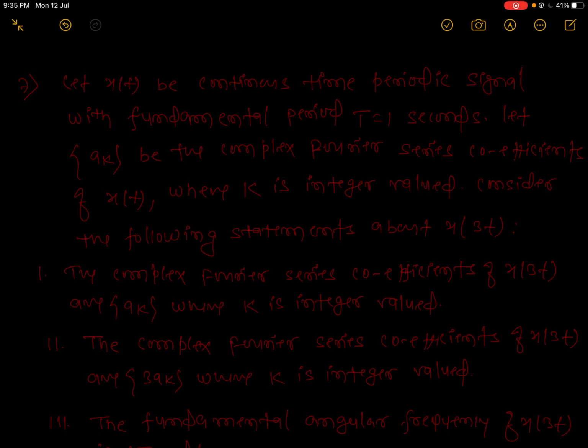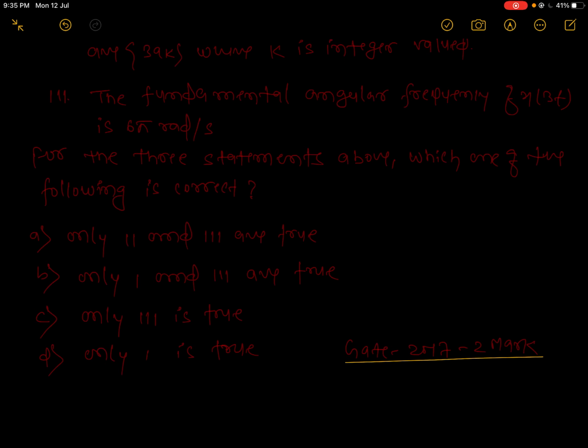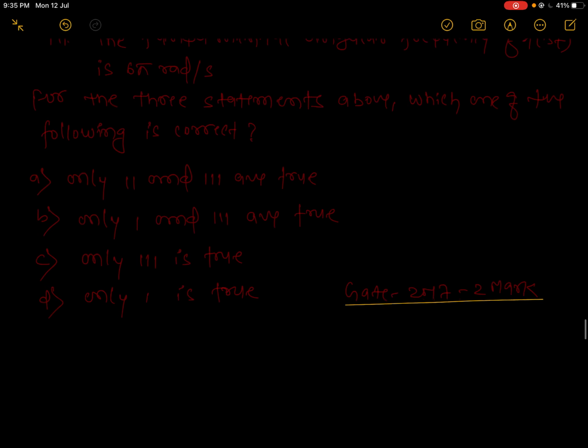The complex Fourier series coefficients of x(3t) are a_k, where k is an integer. The complex Fourier series coefficients of x(3t) are 3a_k. The fundamental angular frequency of x(3t) is 6 pi radian per second. Check which one will be the right answer.